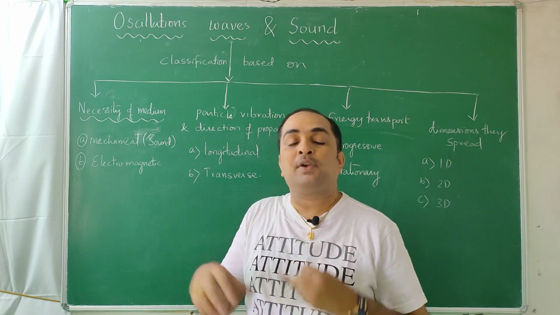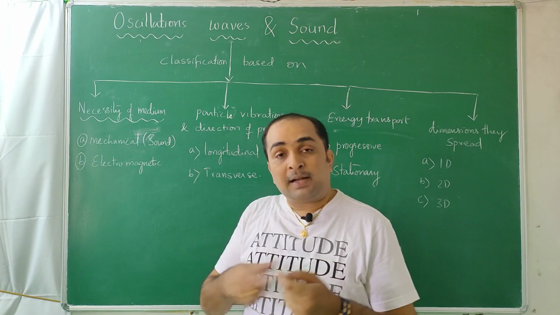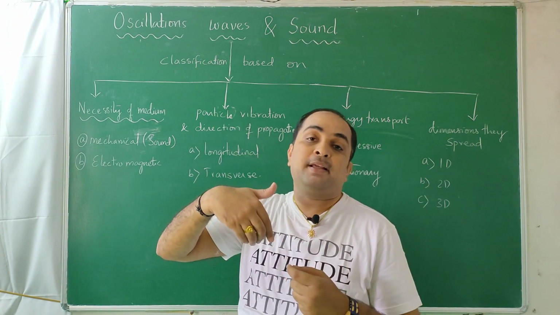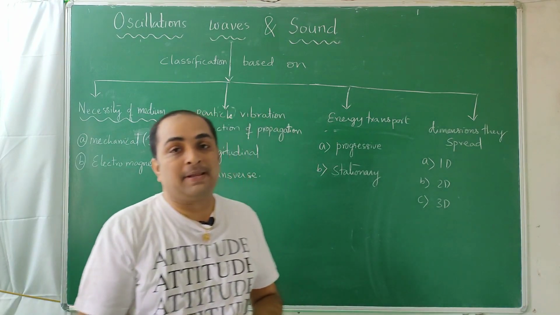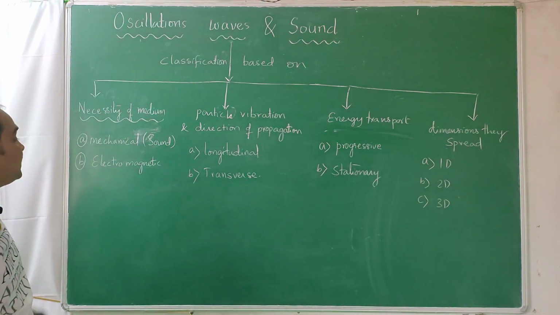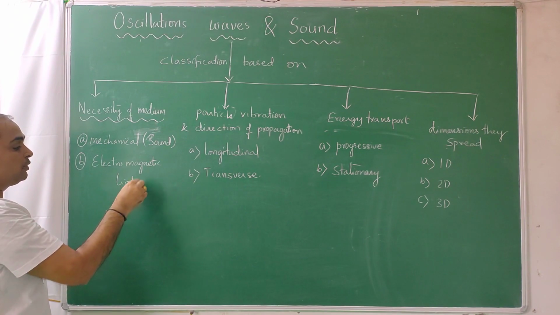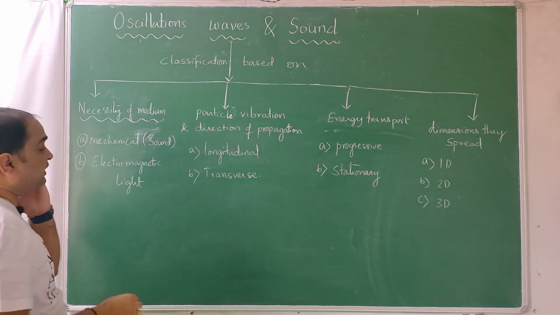By moving a magnet, you can create current. The current going through a wire creates a magnetic field around it. Such things, once they are created, can propagate in space. Such waves are called electromagnetic waves. Example, light waves. And heat flow, heat radiation is there.